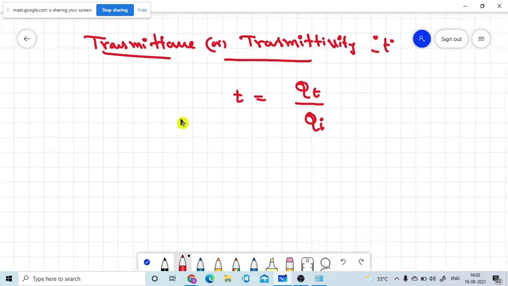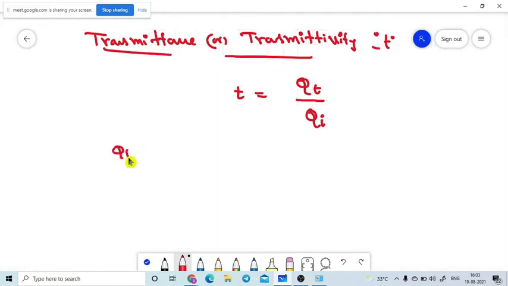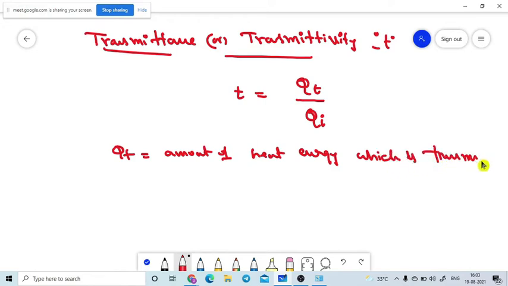So let me introduce here, QT is equal to the amount of heat energy which is transmitted through the body. In the same manner, QI is equal to the heat energy which is incident on the body.